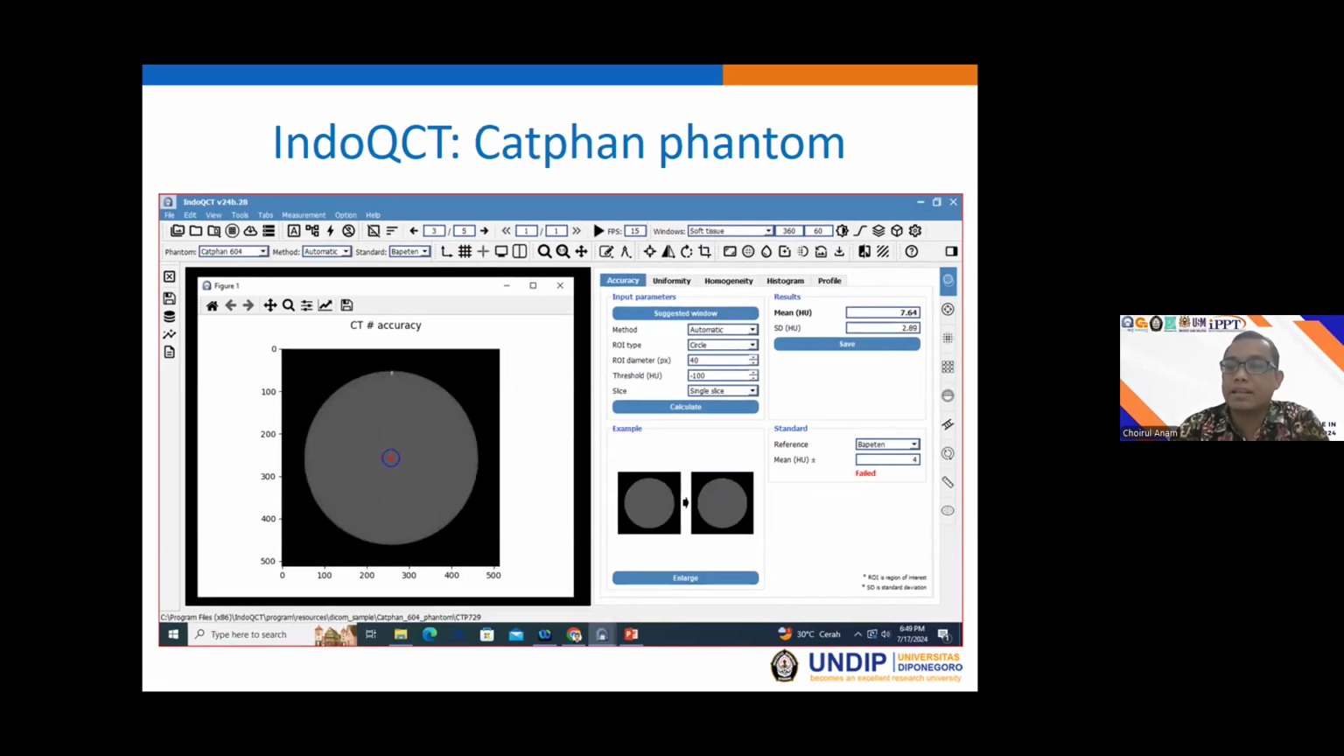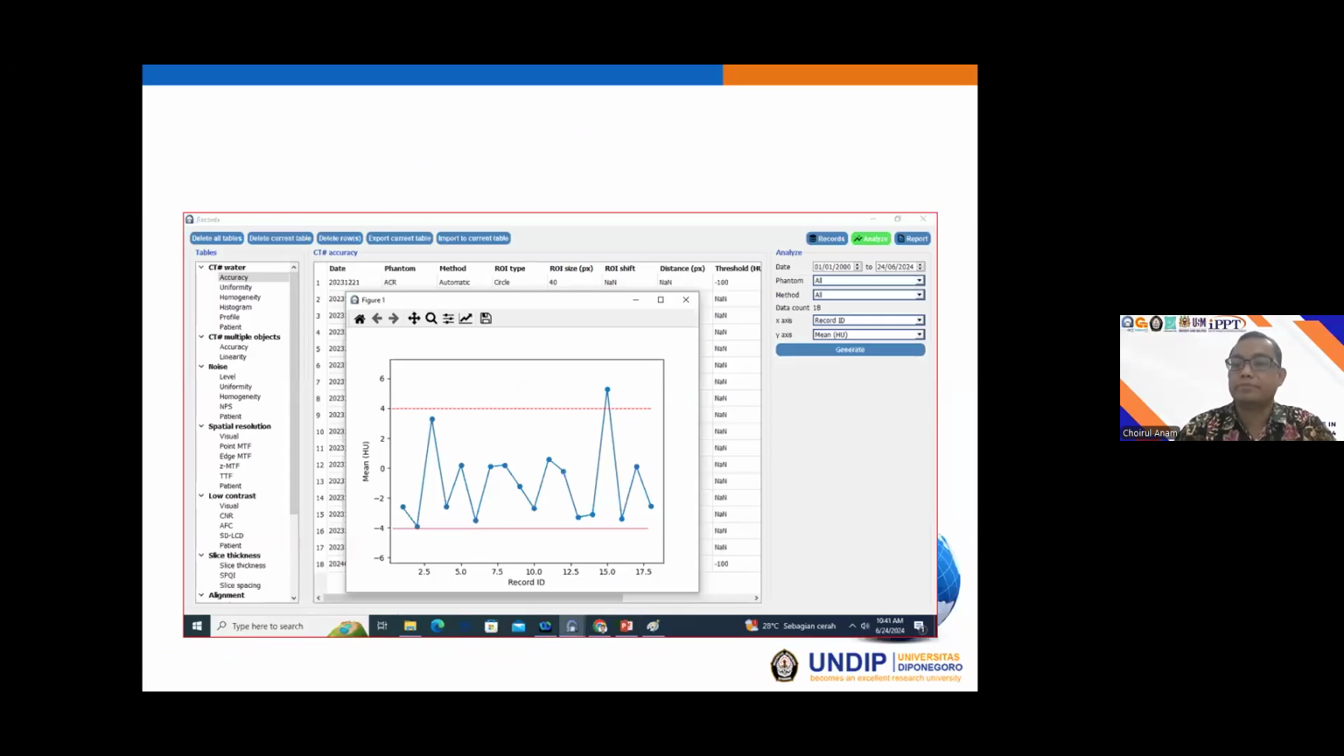And this one is the example for the Catphan phantom. Because the Catphan phantom has a true homogeneous object, the ROI will be located in the center position like this. And of course, you should change the phantom type to the Catphan phantom. And this is the ROI in the center position of the phantom.